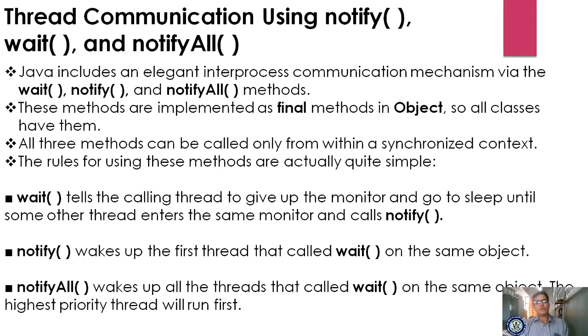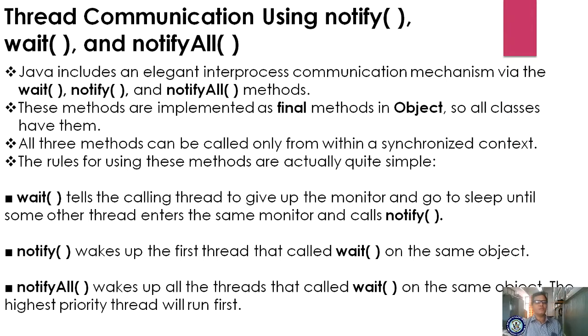These methods are implemented as final methods in Object, so all classes have them. Hence, whatever wait and notify methods you are using, they are treated as final methods in Object, and you are using all these in your classes. All three methods can be called only from within a synchronized context. So these three methods can be called only from within a synchronized context. The rules for using these methods are actually quite simple. So the rules we have to follow are quite simple.